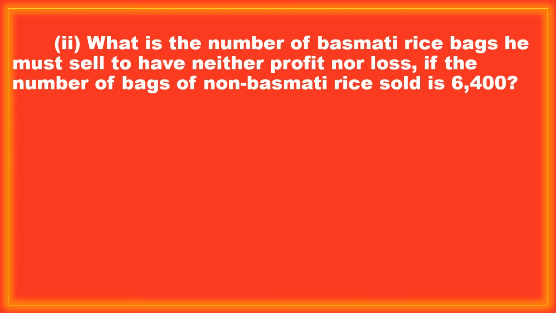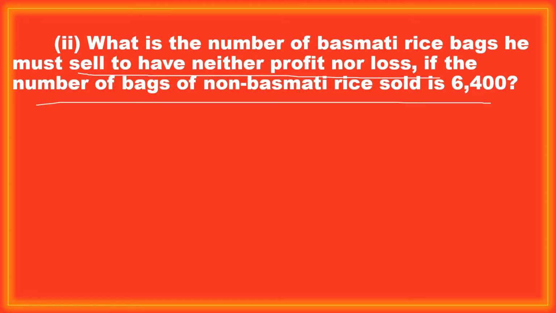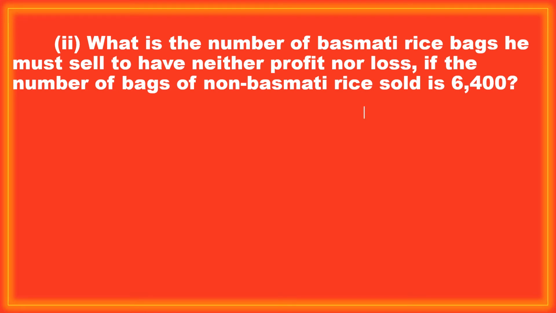Here is the second question. What is the number of basmati rice bags he must sell to have neither profit nor loss, if the number of bags of non-basmati rice sold is 6,400? So what does the question mean? Basmati and non-basmati rice bags are sold by a merchant.